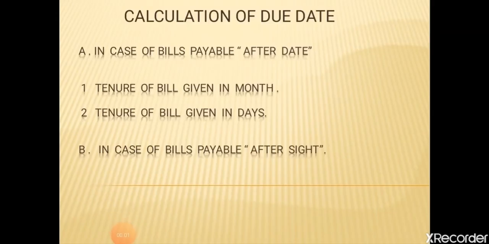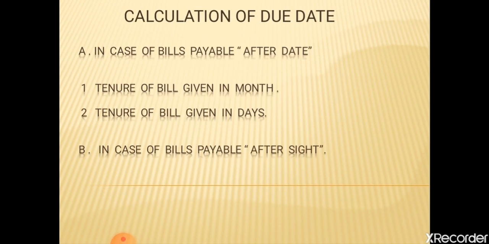So let's begin with the calculation of due date. Here the first type is bills payable after date, and it is divided into 2 parts. The first is tenor of bill given in months and the second is tenor of bill given in days.